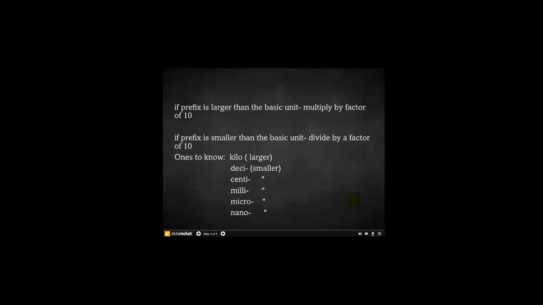So you would say a meter divided by 1,000. Milli means 1/1000th. You're actually multiplying by a fraction, multiplying by 1 over 1,000, which is the same as dividing by that factor of 10.